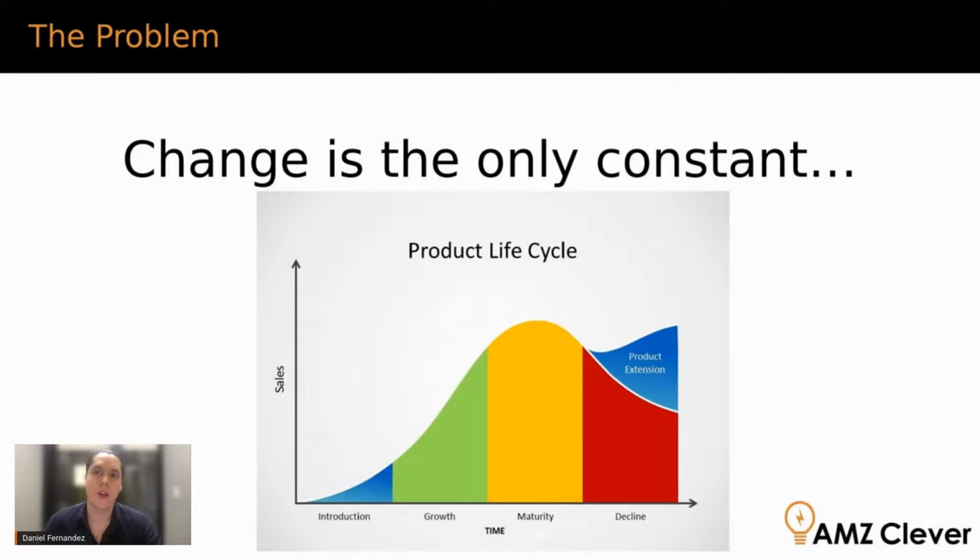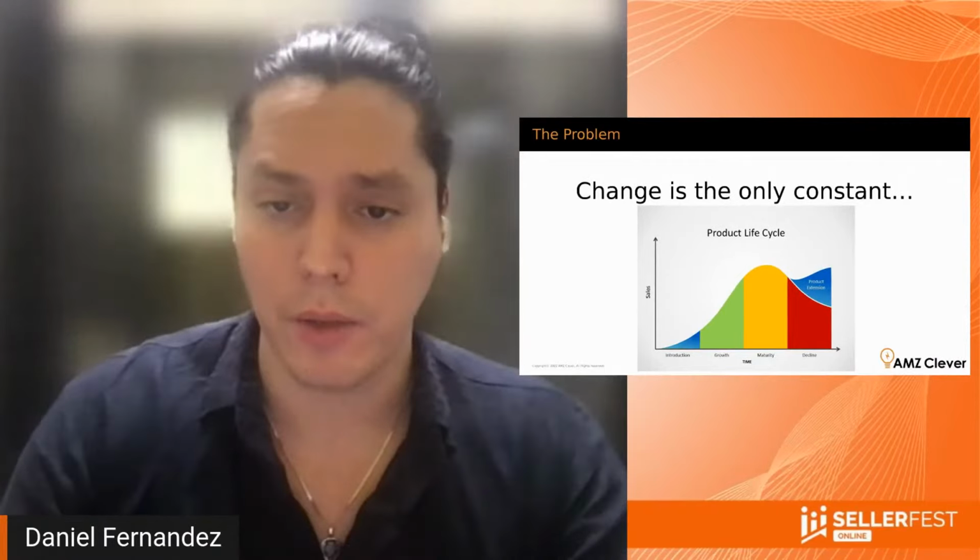And that's when products become more sophisticated. So people start innovating products. Maybe there was only a blue model, and people start coming up with a red model or something like that. So markets get more sophisticated. But this is also to show that Amazon is not a set it and forget it platform. Products have a life cycle, and the competition jumps in and everybody starts to innovate the products, so the ones that don't continue to innovate start to also decline.